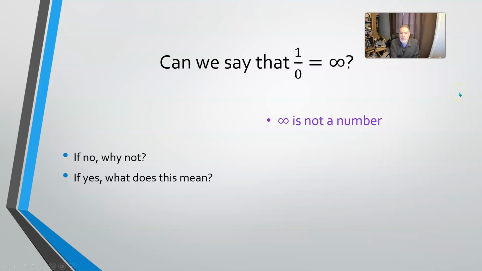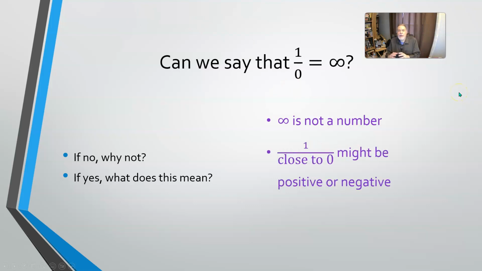The other problem is that if you have 1 over something that is close to 0, that might come out positive or it might come out negative, because numbers that are close to 0 include numbers that are a little bit less than 0, as well as numbers that are a little bit greater than 0. However, we can talk about what happens when you divide by a number that is close to 0. So we can talk about that by talking about the limit as the denominator approaches 0. So that's what we're going to be looking at in this video.